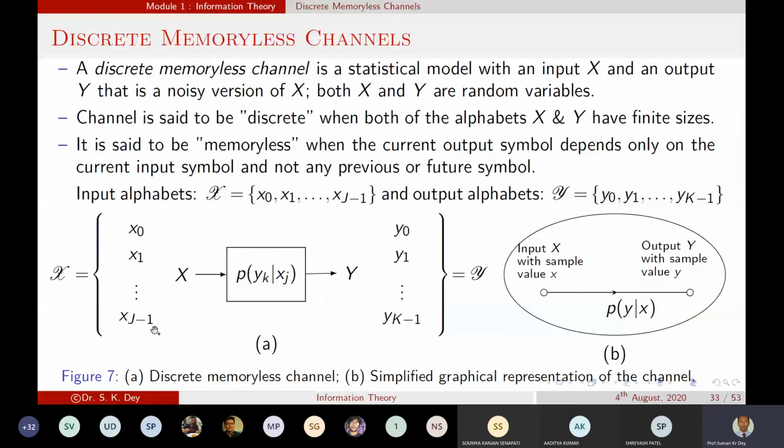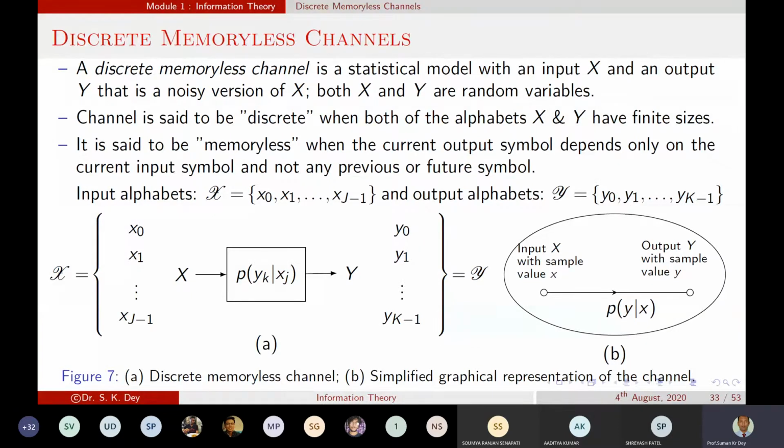In this block diagram, X is the input, there is a random probability, and we get the output y0 to yK minus 1. When we give input x0, we get output y0. When we apply x1 as input, we get output y2. This type of channel is called a memoryless channel.